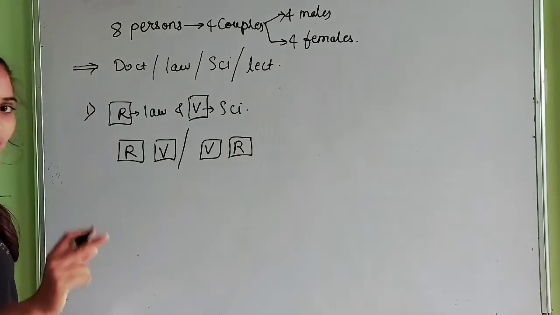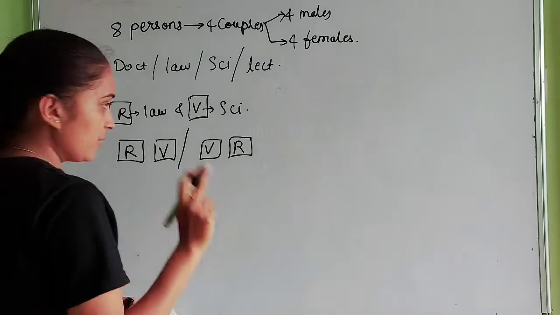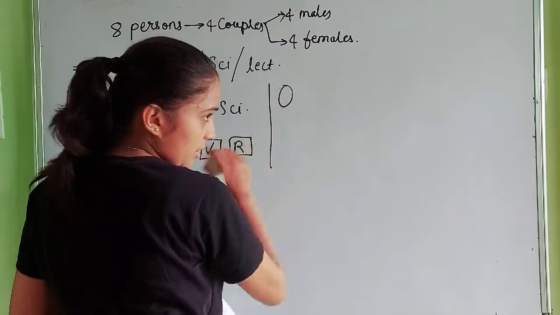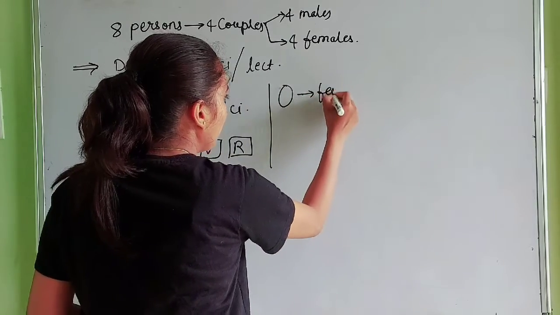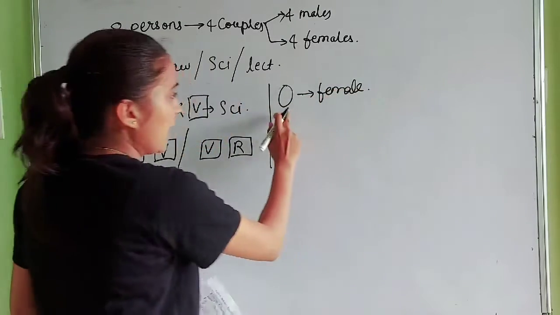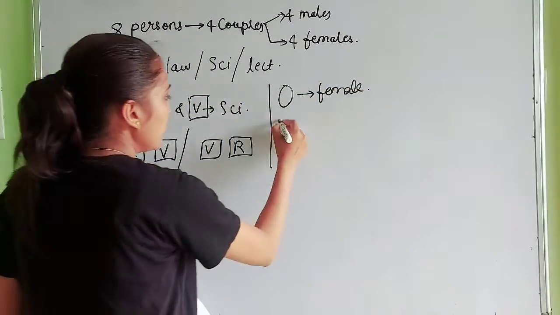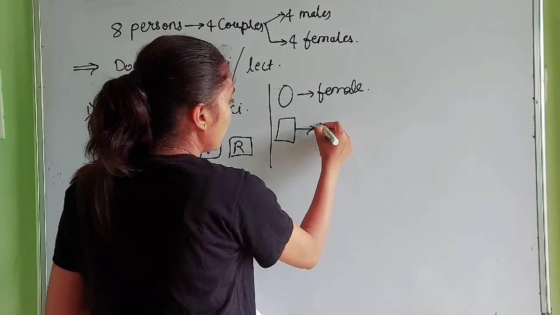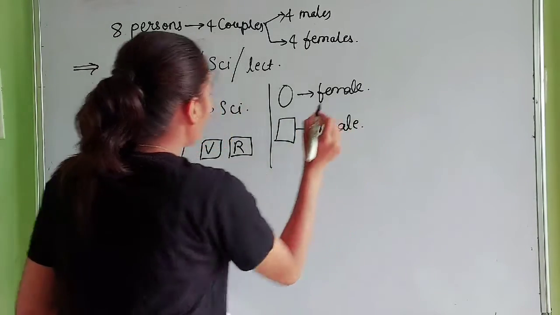One thing to remember: to denote a female we use a circle around the letter, and to denote a male we use a square around the letter.